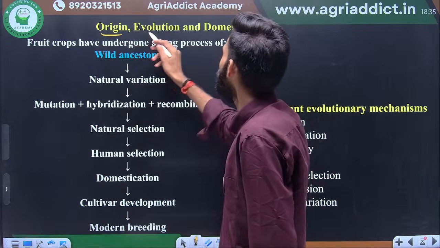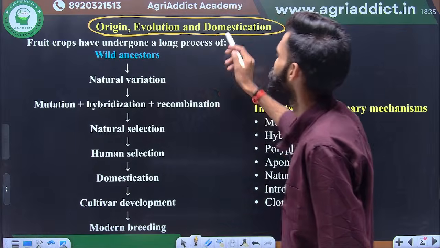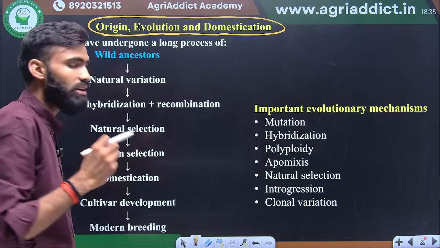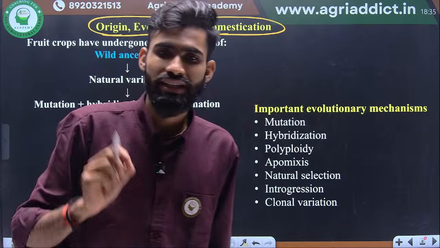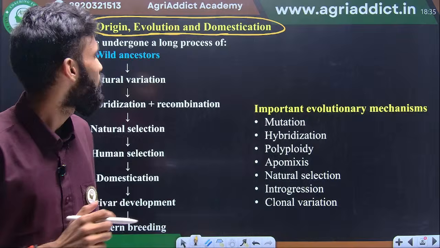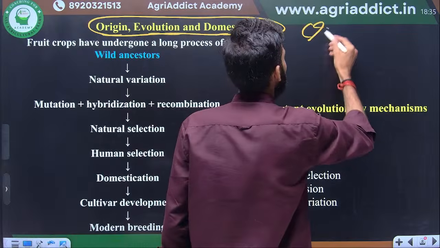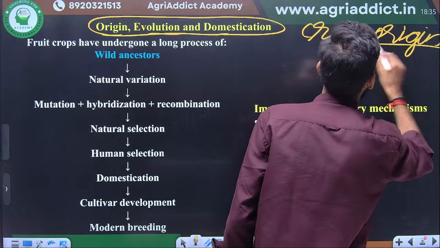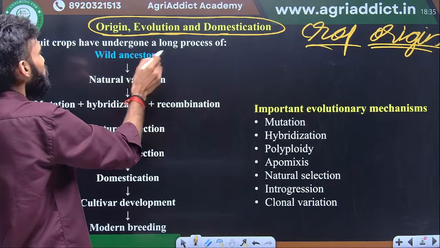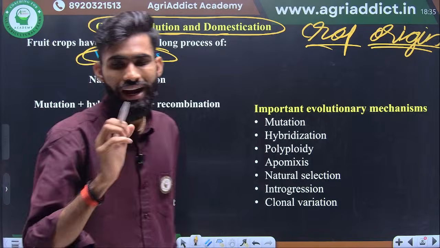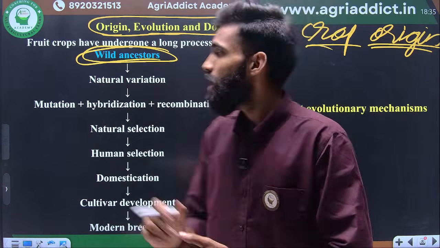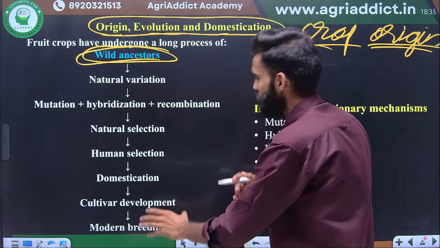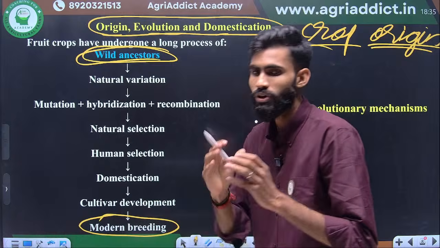So origin and evolution, first, the advanced topics from the two-day lecture. Origin: where the crop originated the first time. As a scientist, Vavilov, a Russian scientist, gave the term crop origin. Okay, crop origin. How did the crop originate? First, you know the wild ancestor or wild relatives. First, the one ancestor. On that, naturally, several steps are ongoing, and now the commercial varieties, derived using modern breeding tools, and modern cultivars are developed.